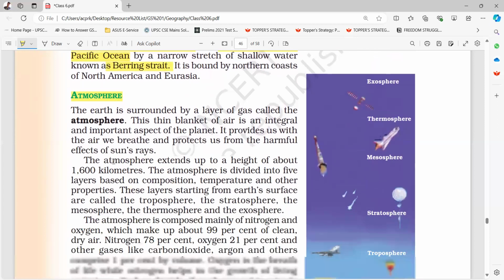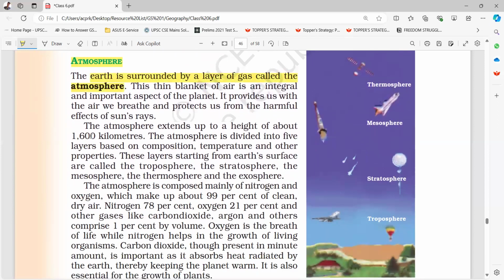Atmosphere. The Earth is surrounded by a layer of gas called the atmosphere. This thin blanket of air is an integral and important aspect of the planet. It provides us with the air we breathe and protects us from the harmful effects of sun rays. The atmosphere extends up to a height of about 1600 kilometers. The atmosphere is divided into five layers based on composition, temperature, and other properties. These layers, starting from the Earth's surface, are called the troposphere, stratosphere, mesosphere, thermosphere, and the exosphere.